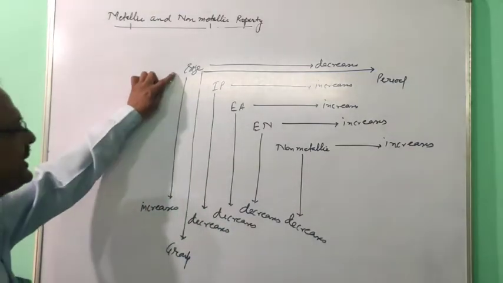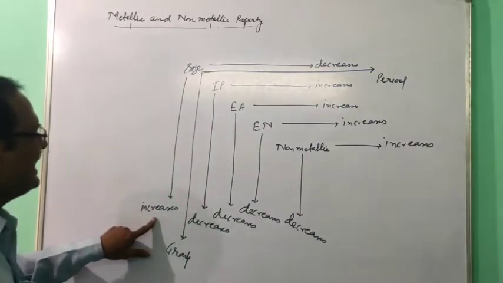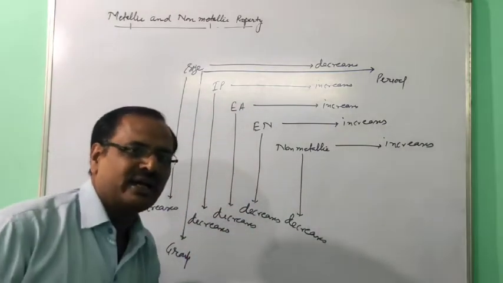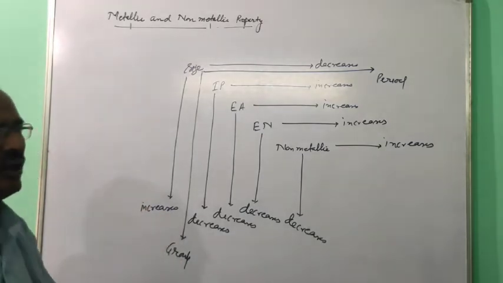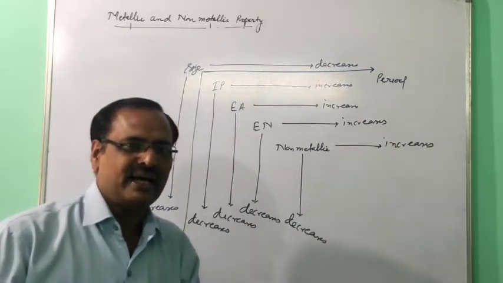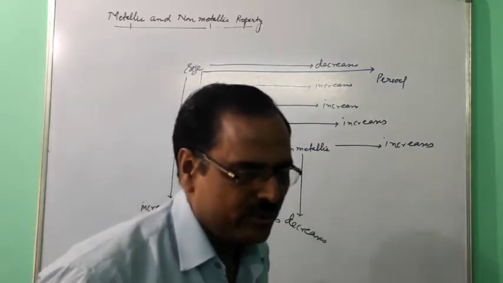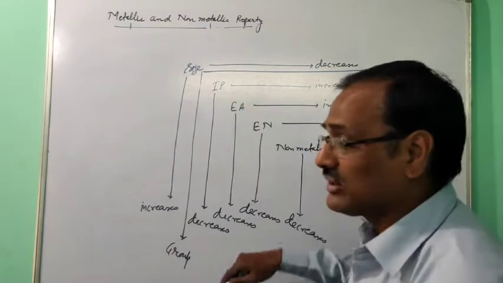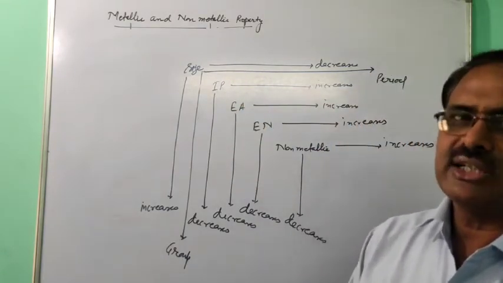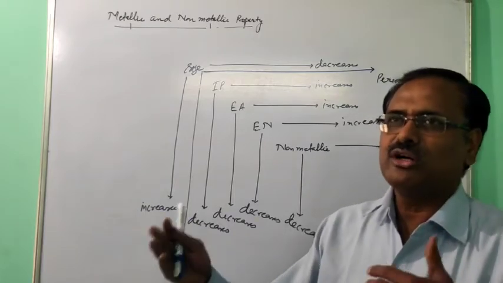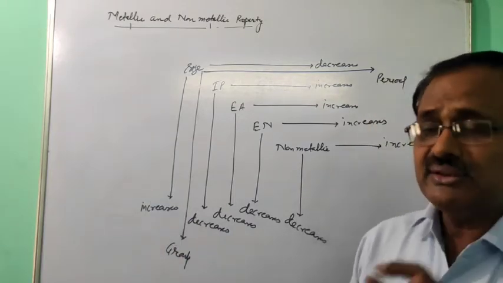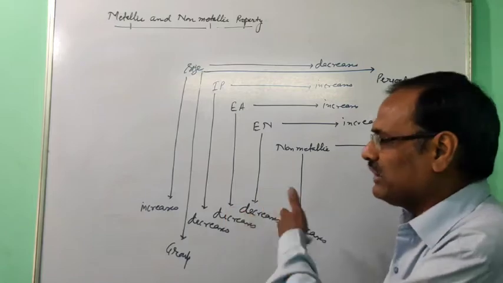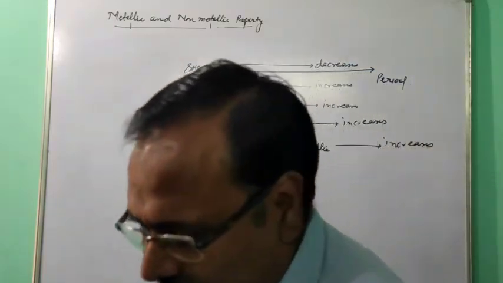In the same way, if you take a group from top to bottom, atomic size increases, but the IP, electron affinity, electronegativity and non-metallic character all decrease. So all are opposite to the atomic size. In your board paper they ask you to arrange in decreasing order of atomic size, increasing order of ionization potential, like this. When such a question is asked, see whether they belong to the same period or the same group; some similarity will be there. Accordingly you can give the answer. So up to here it is completed.